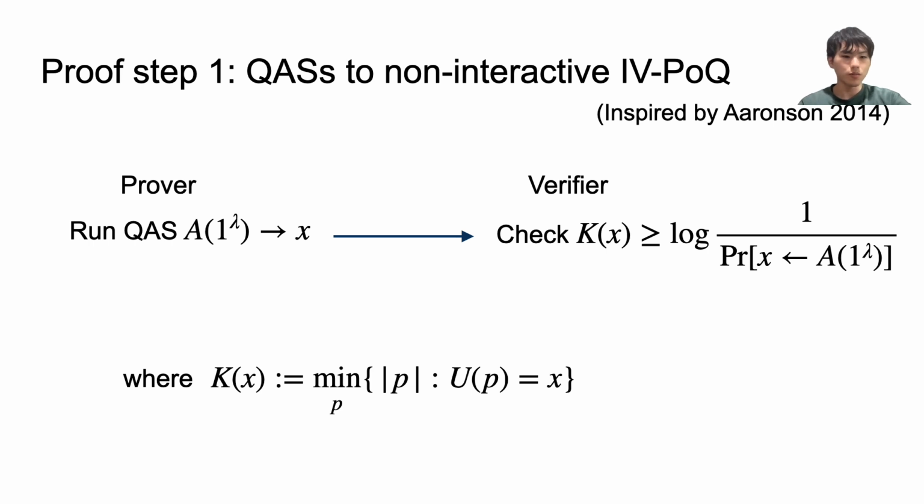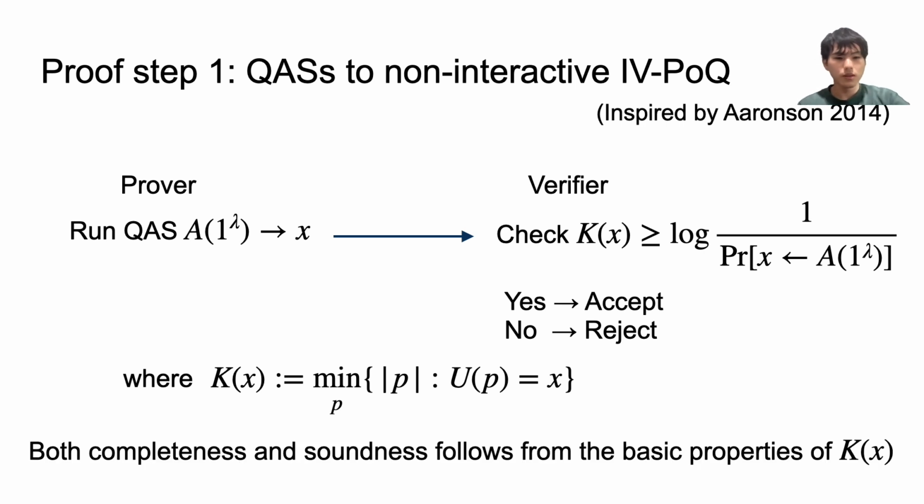Here, the Kolmogorov complexity is defined as the minimal length of the program with which the universal Turing machine outputs X. If the result of this verification is yes, then the verifier outputs accept. Otherwise, the verifier outputs reject. Then both the completeness and the soundness follow from the basic properties of Kolmogorov complexities.